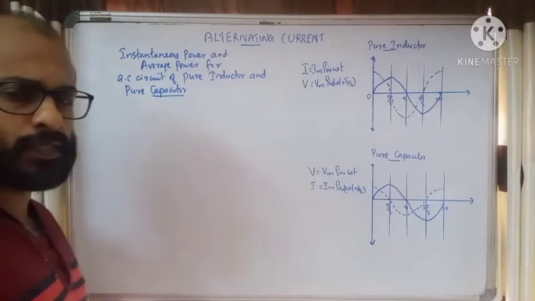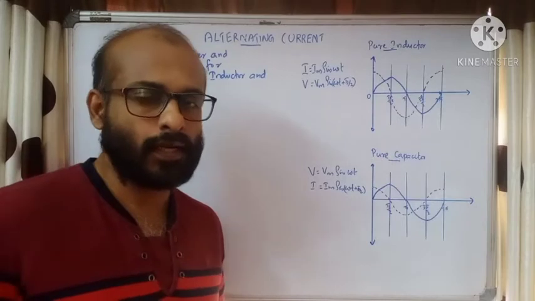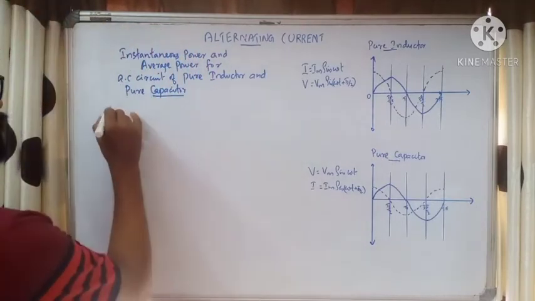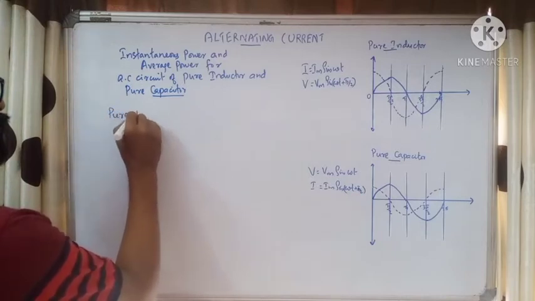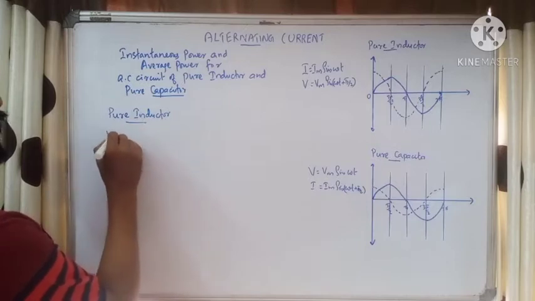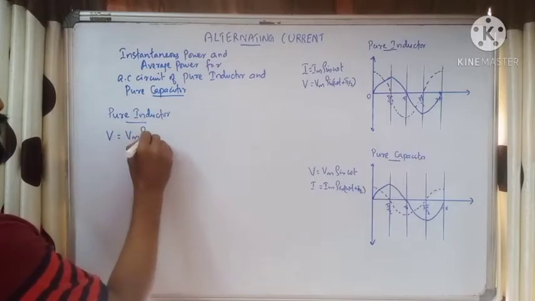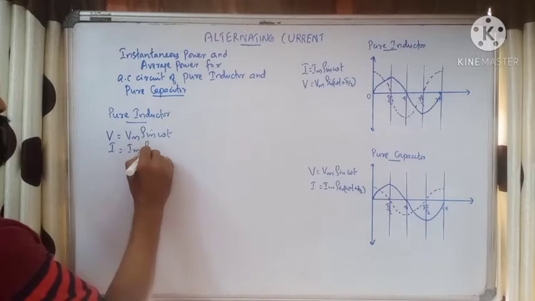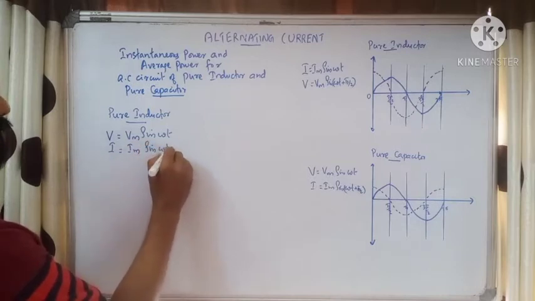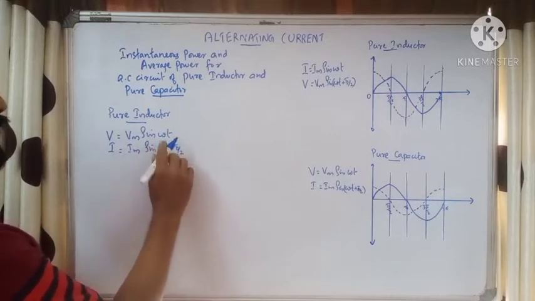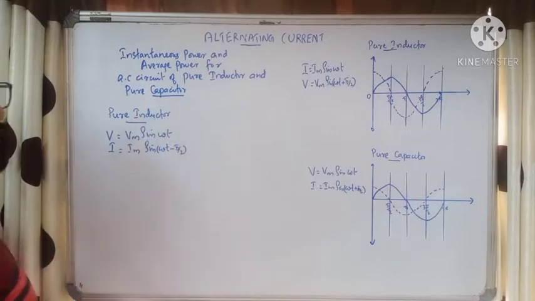Instantaneous power is the product of instantaneous current and instantaneous voltage. We'll start with a pure inductor. For a pure inductor, say the instantaneous voltage V is equal to Vm sin omega t. And the current is leading. What is the equation of current? Current I is equal to Im sin(omega t plus pi by 2). Okay, current is leading actually. Sorry, current is lagging in the case of pure inductor.